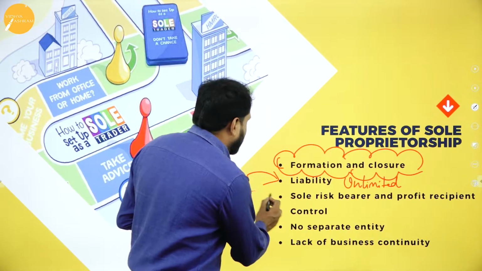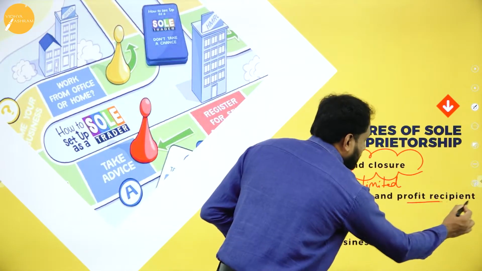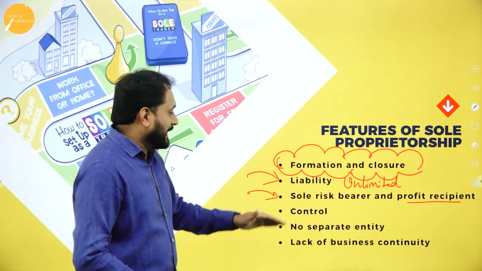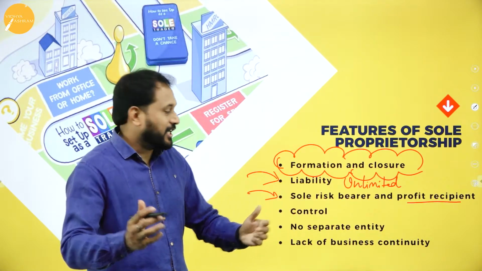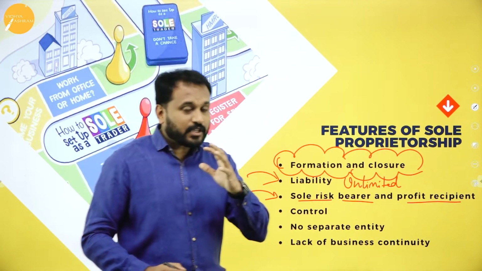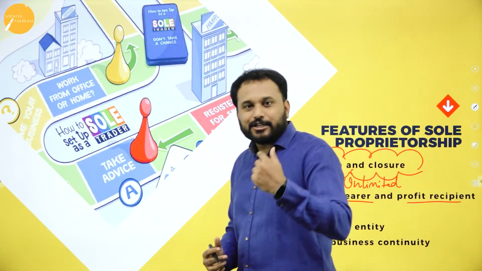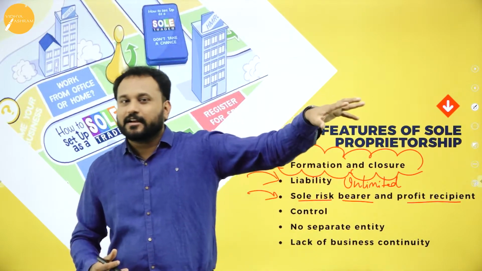The next thing here is sole risk bearer. Now when I will not share my profit, can I share my risk? I will not share my risk. That's why I am the sole risk bearer. That is what it is. And here it is my business, so who will control it? I should control my business. Nobody can control my business.